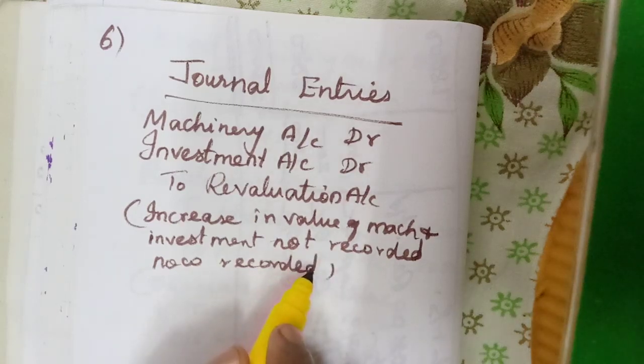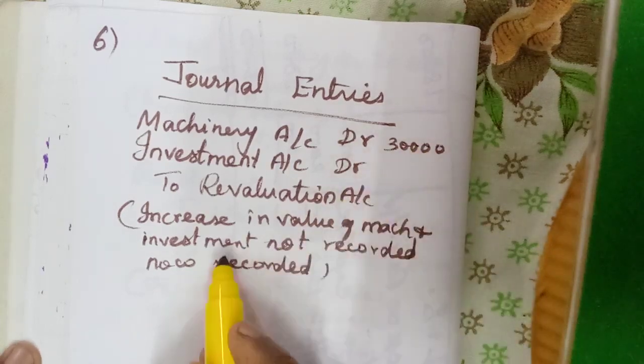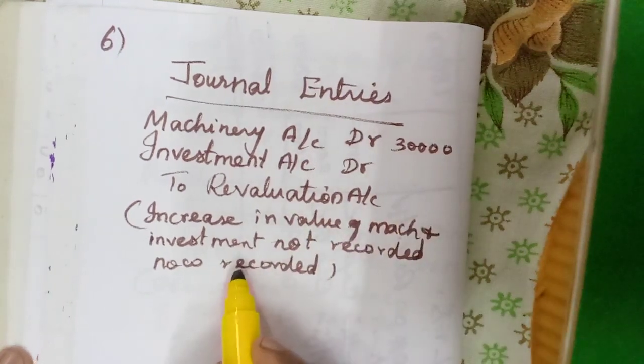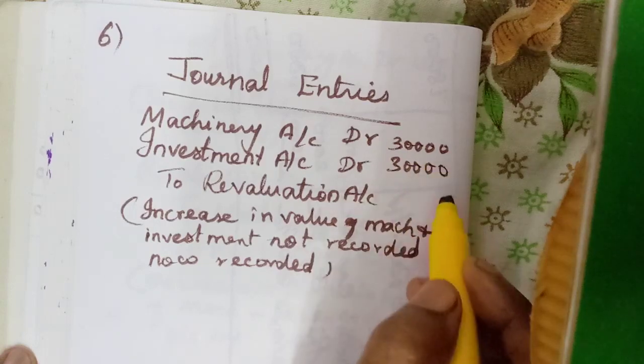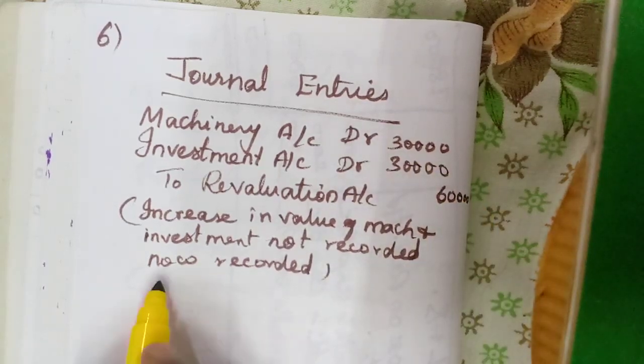Machinery, how much is increasing? 30,000. From 1,20,000 to 1,50,000, so only 30,000 is increasing. Then investment, again 30,000 not recorded. So totally 60,000. Then another one, loss items.